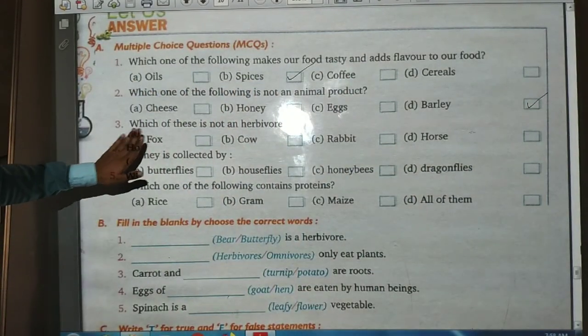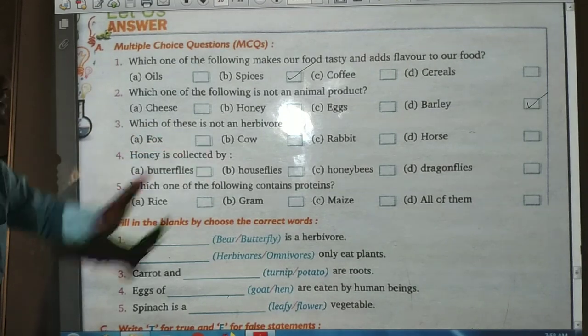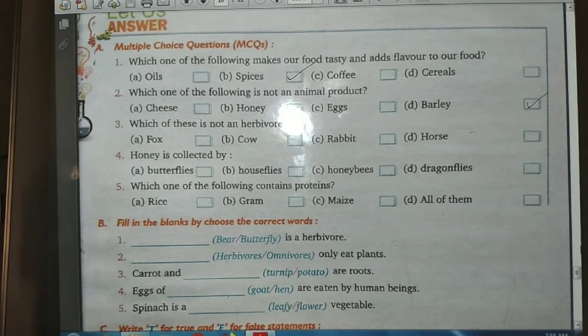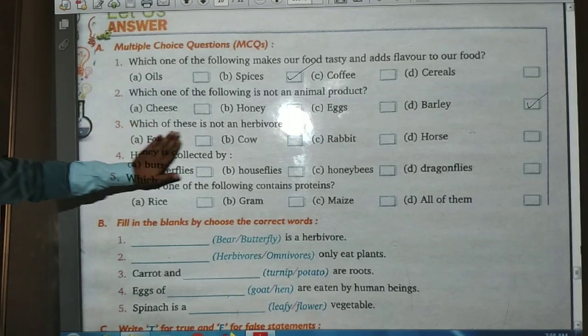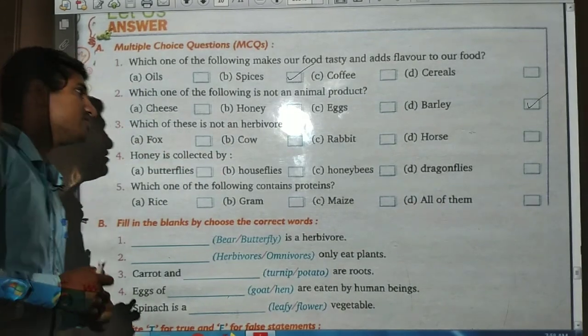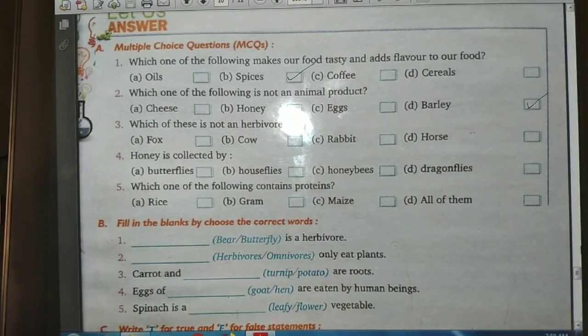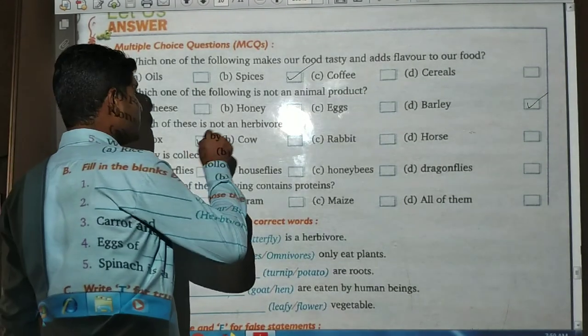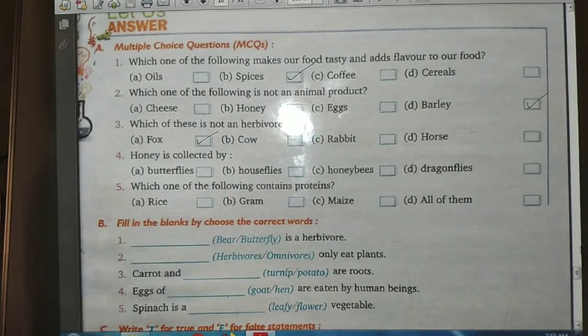Now third is: which of these is not a herbivore? Fox, cow, rabbit, horse. So what is the answer of this? Fox. Fox is not a herbivore.